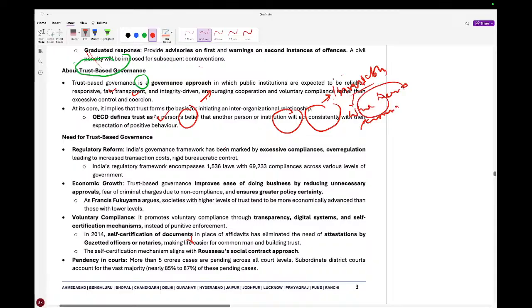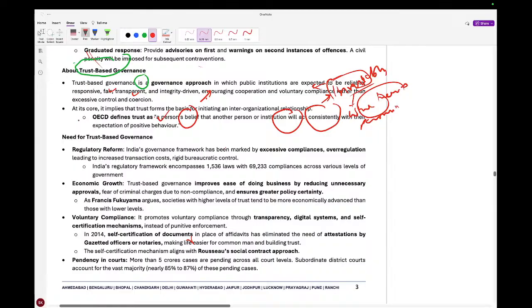Suppose I am expecting that the district magistrate should discharge his duty, so he is expected to do that. If we are expecting the police institution to maintain law and order, all these are what build trust. So the OECD definition of trust is a person's belief that a certain person or institution will consistently perform as per their positive expectations. That is trust-based governance.